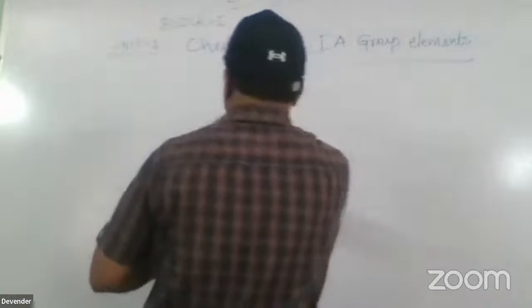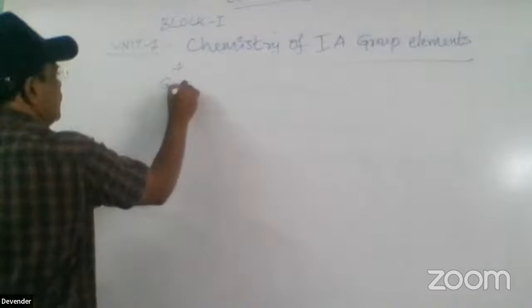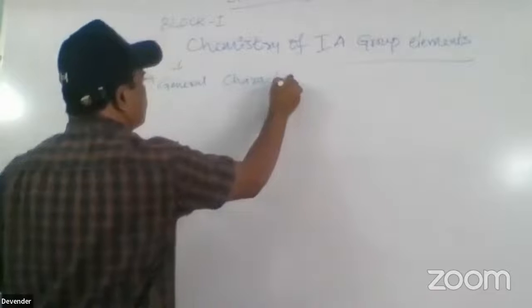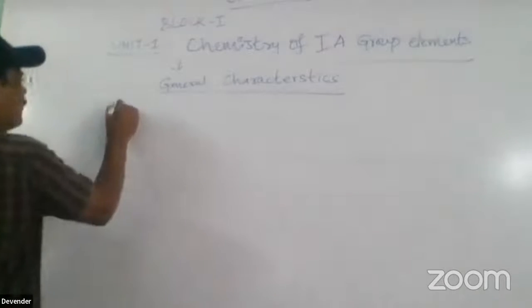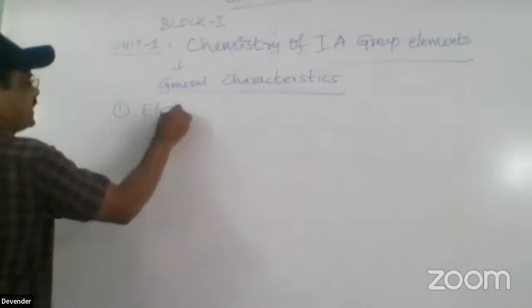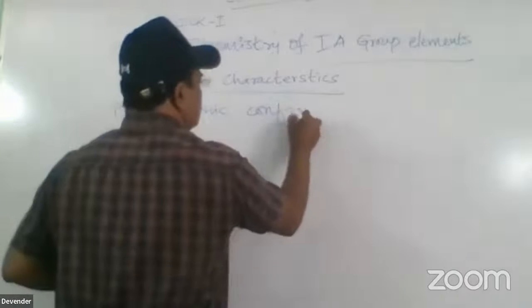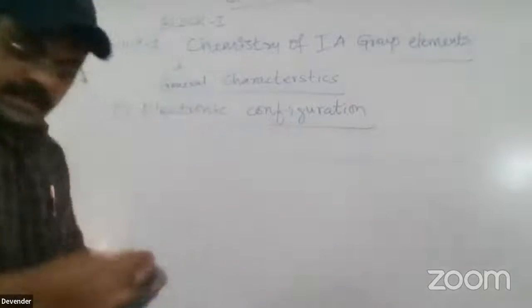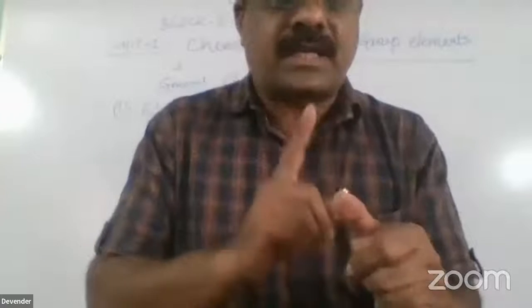What are the general characters present in the first A group elements? What are the general characteristics? First is the electronic configuration. So here, for the first A group elements, first we are discussing the electronic configuration.